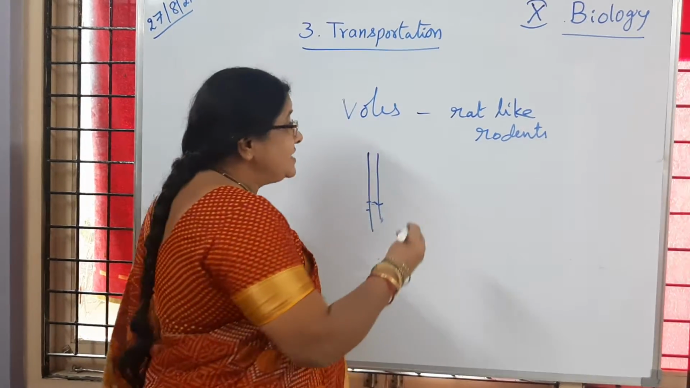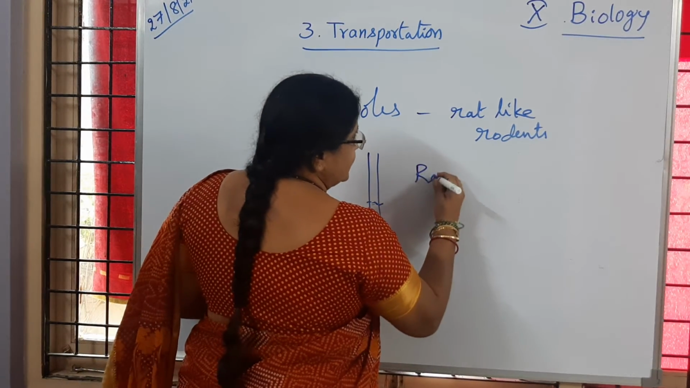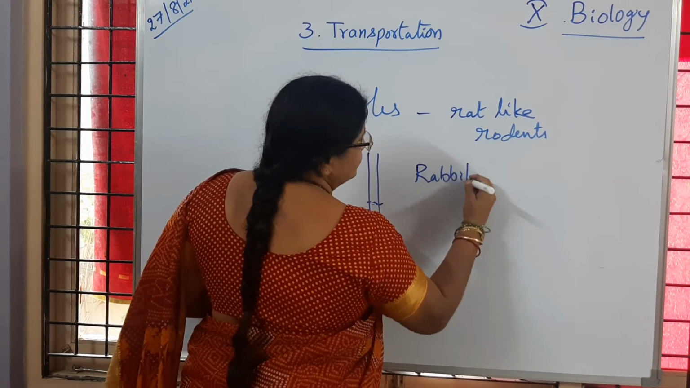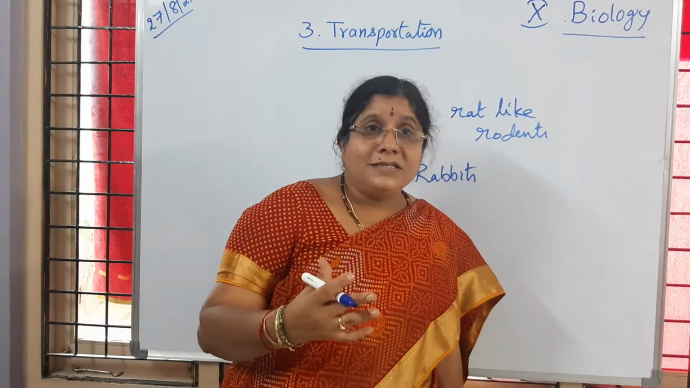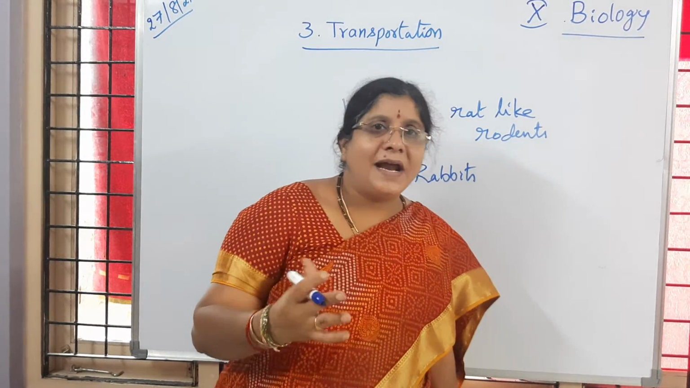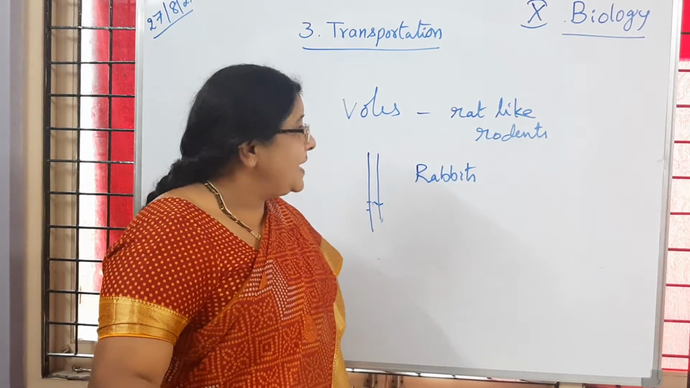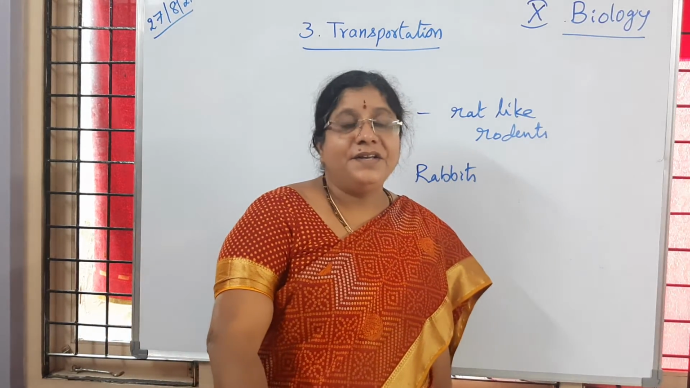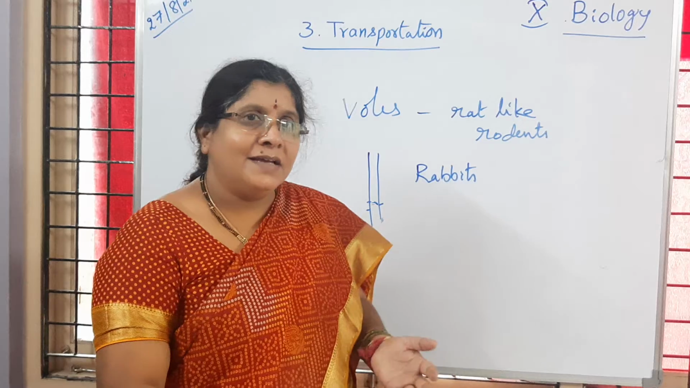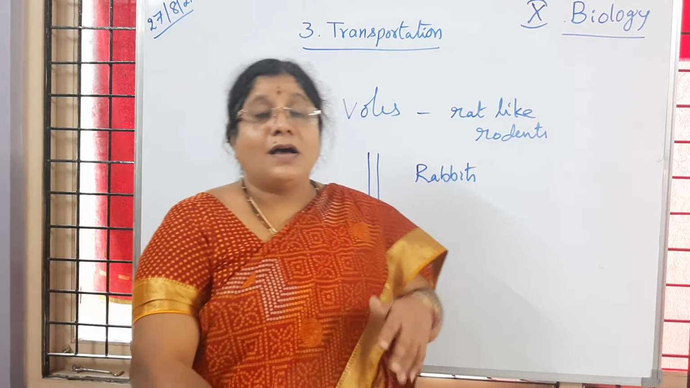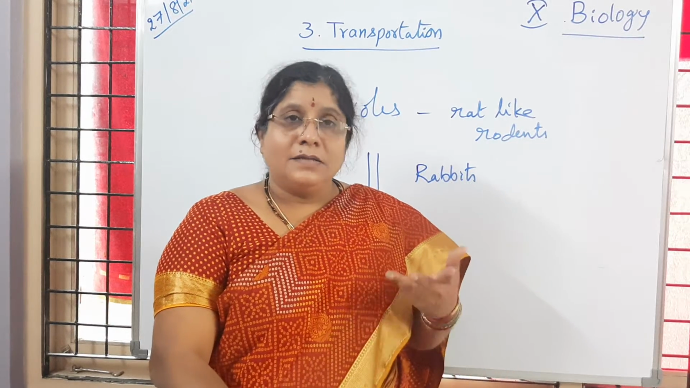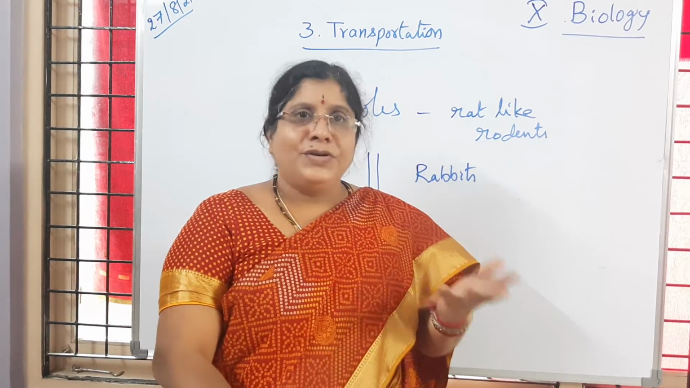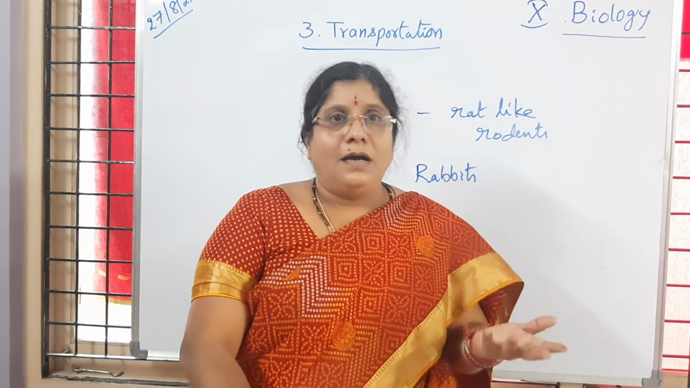Apart from that, rabbits also. Rabbits are also going to eat away the plants, small trees and bushy plants, so that the plants will die. Is it clear to you? So if the plants are dying, especially in coastal regions or forest regions, what will happen? If the plants are not there, what are the effects of the loss of plants?